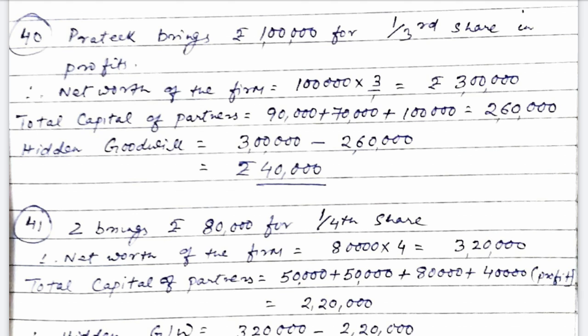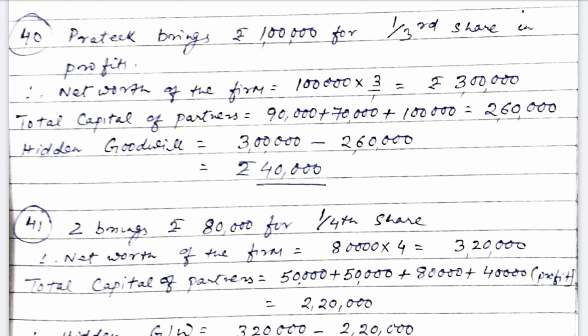Since Pratik is bringing 1 lakh for 1/3 share, net worth will be 1 lakh into 3/1, that is rupees 3 lakh. Now the total capital of the partners, 90,000 plus 70,000 plus 1 lakh, is 2,60,000. So hidden goodwill will be 3 lakh minus 2,60,000, which is rupees 40,000. Now let us see question number 41.